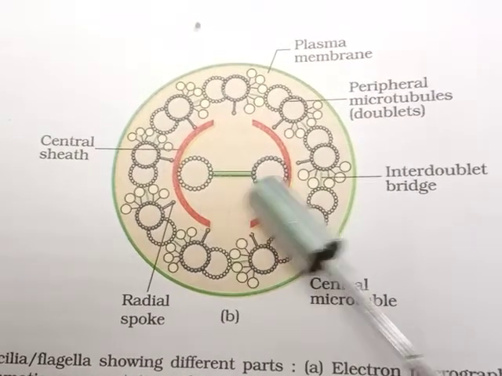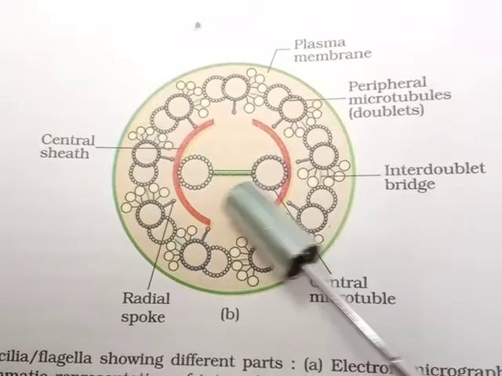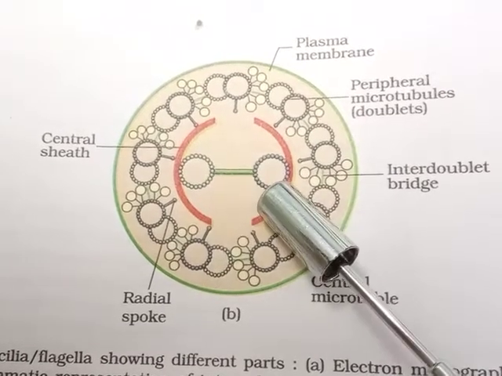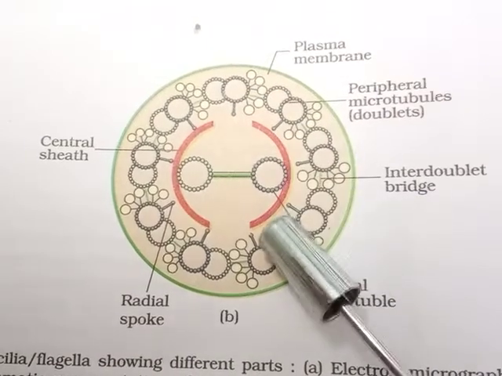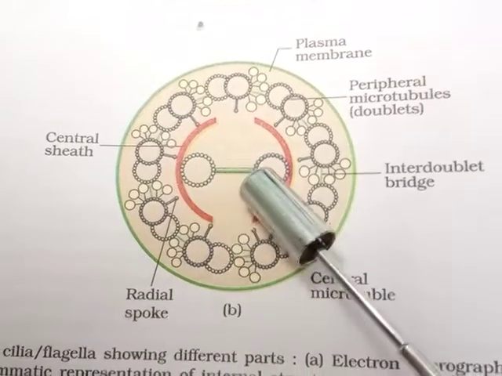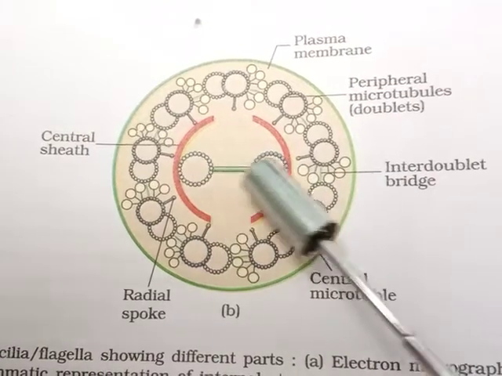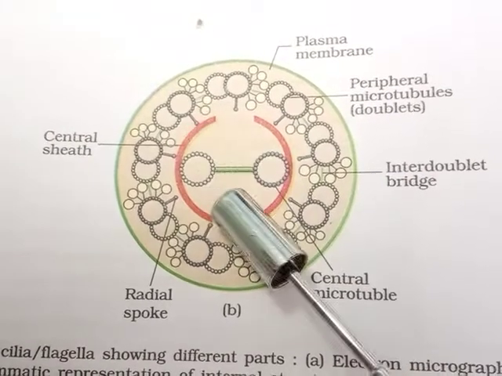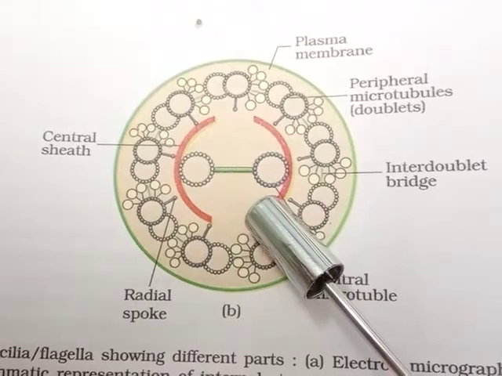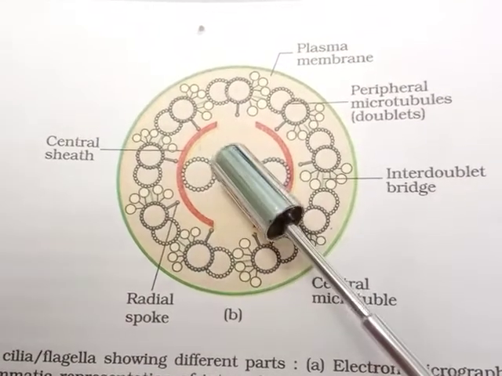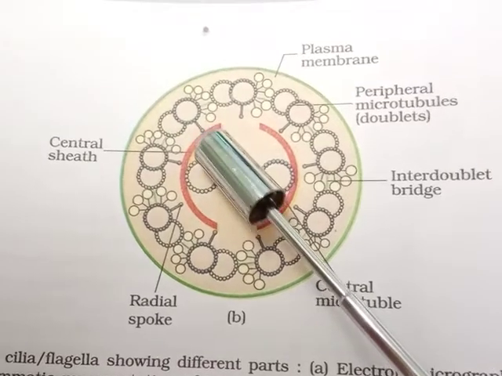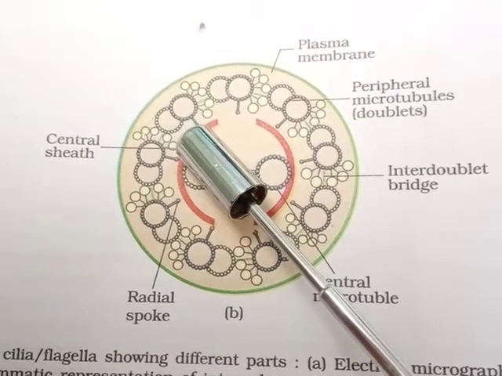The central tubules are connected to each other by bridges and are also enclosed by a central sheath, which is connected to one of the tubules of each peripheral doublet by a radial spoke.